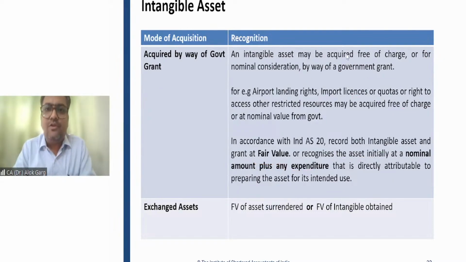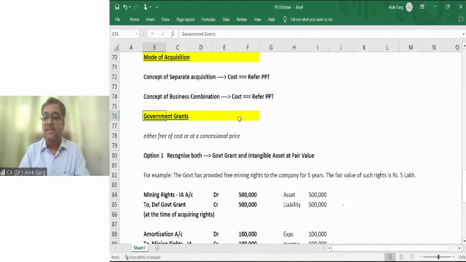Okay. So friends, let me take you to the Excel file to give you the example with accounting entry. Whatever I have told you, let me show you that example with accounting entry. Do let me know once this Excel file is visible. Is it visible? Government grants.